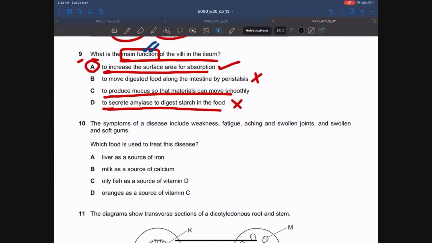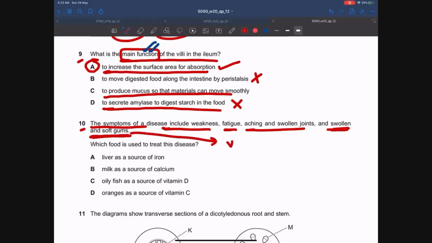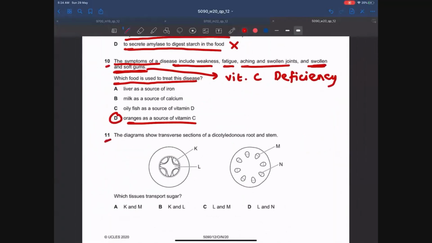Let's move on to MCQ number 10. The symptoms of a disease include weakness, fatigue, aching in swollen joints, and swollen and soft gums. Guys, always remember this point: whenever in a condition you see swollen and soft gums or bleeding gums, then straight away it is a vitamin C deficiency. And what do we do to treat vitamin C deficiency? Which food is used to treat this disease? You need to give oranges as a source of vitamin C. The answer is D.